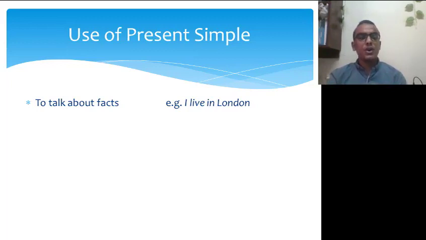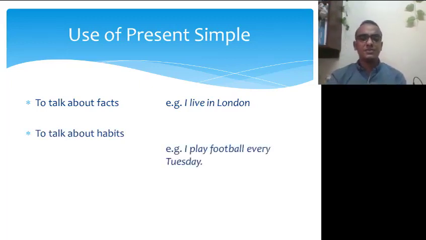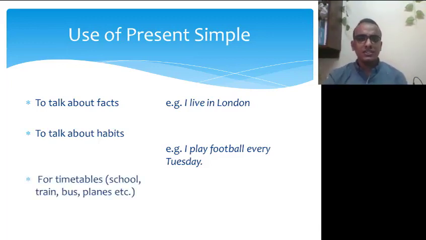Number two, we use the present simple to talk about habits. So we use it to speak about our habits. For example, I play football every Tuesday. So this is a habit. Habit means something that I do regularly at a specific time. So here, I play football when? Every Tuesday.